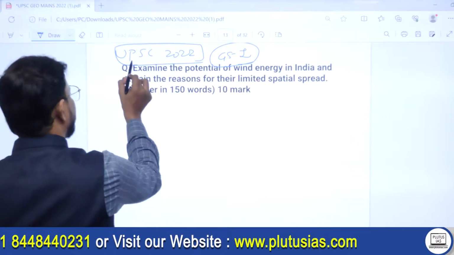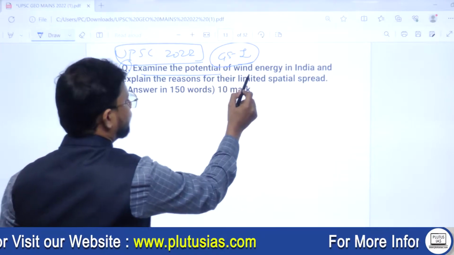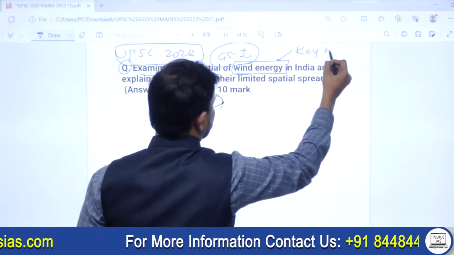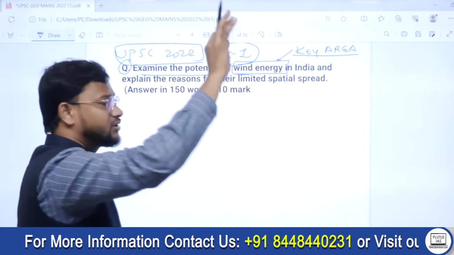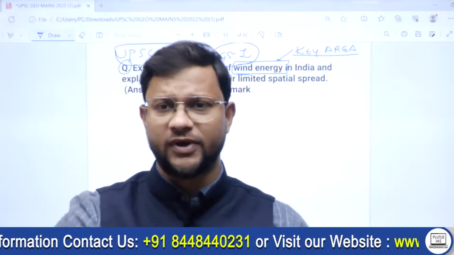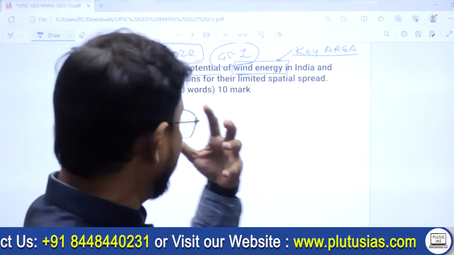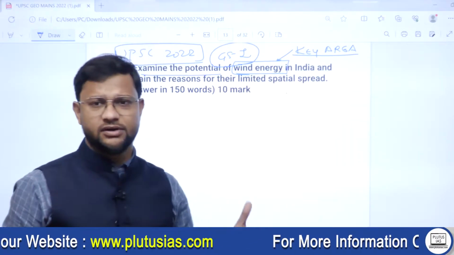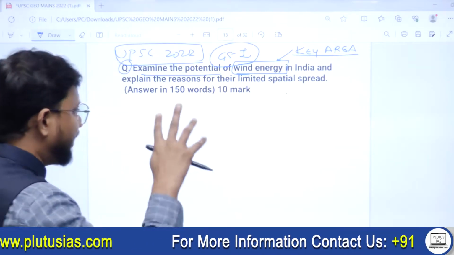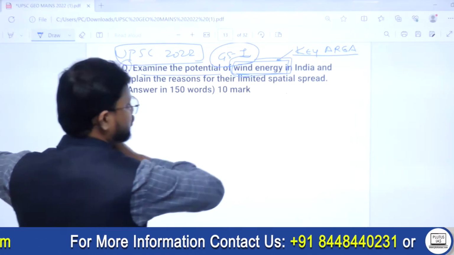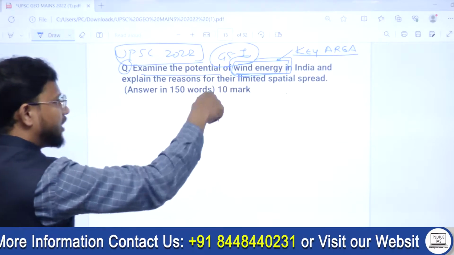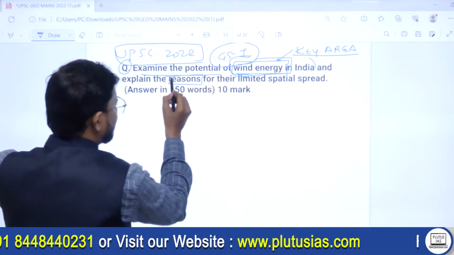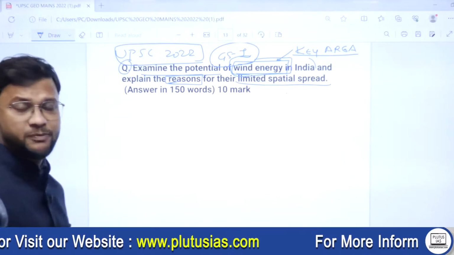So see, question क्या है, examine the potential of wind energy in India and explain the reasons for its limited spatial spread. देखो यहाँ पे key area is wind energy. I told you कि question ऐसा नहीं होता कि the whole question is important. You only need to understand or highlight the key terms over there, जिससे आपको आंसर राइटिंग में हेल्प रहेगी. ठीक है, तो एरिया देखो हमारा है विंड एनर्जी, that is what the question and answer must revolve around in India.